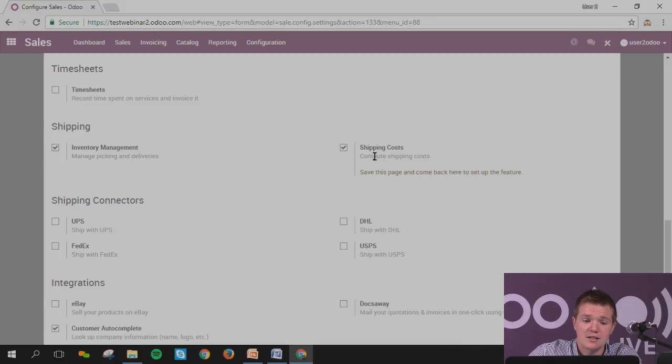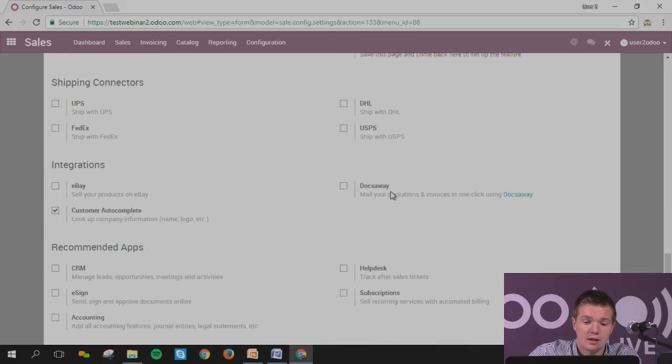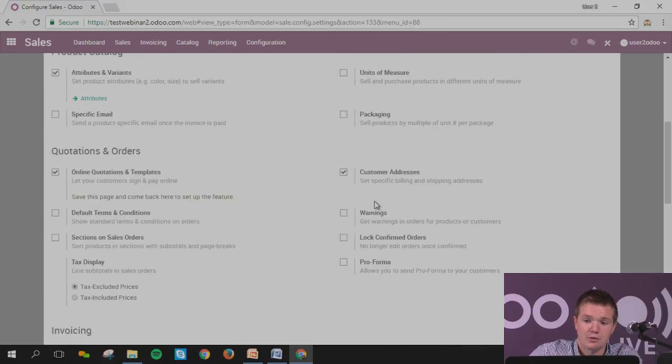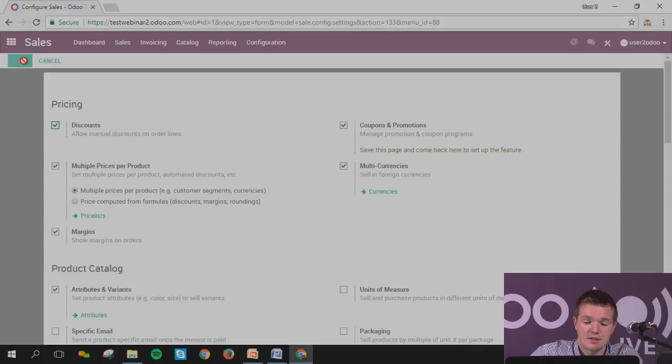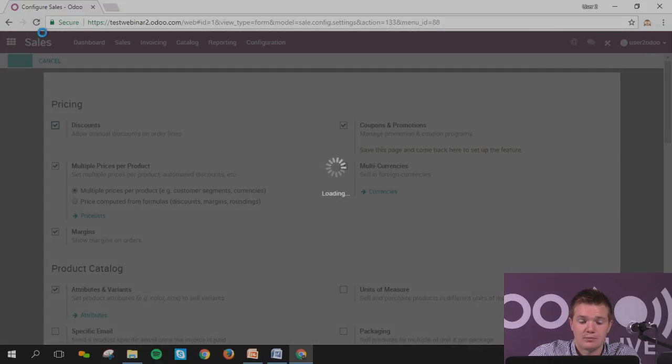Okay, and as you can see down under, you've got the shipping connector with UPS, FedEx, DHL, USPS. I will also come back to that later on regarding delivery. And according to me, this is the main important point. Okay, I will just save it. So this is linked with my sales module. Okay, it will just activate. It will take a bit of time because it will install the inventory module.